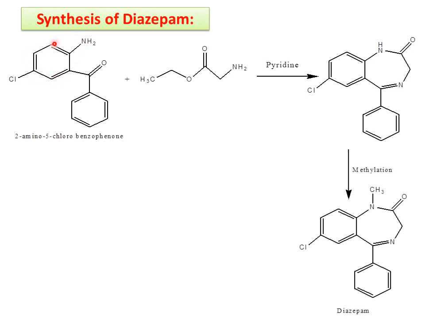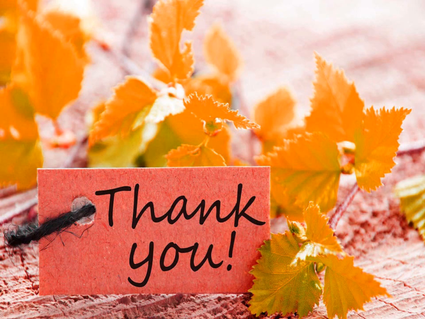So we write 2-amino-5-chloro benzophenone, benzene with phenone. This is the benzophenone structure. 2-amino-5-chloro benzophenone is treated with the remaining structure as this one. In the presence of pyridine, it gives an intermediate benzodiazepine, which is chlorine substituted. Finally, it simply undergoes methylation on this nitrogen atom, and it gives diazepam. These are the synthetic steps involved in the synthesis of diazepam. Thank you everyone.